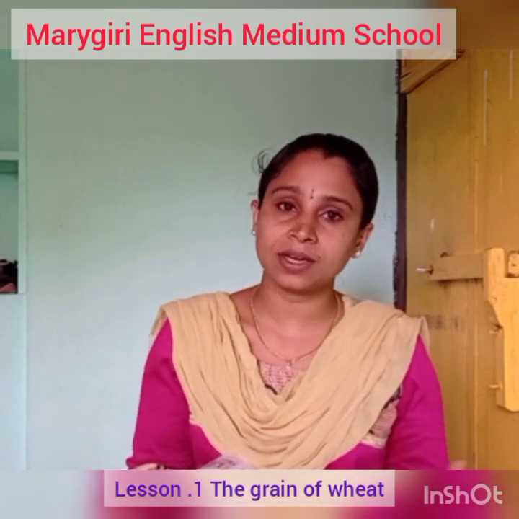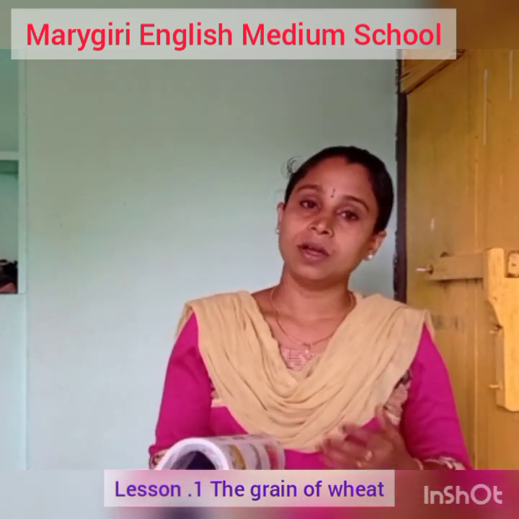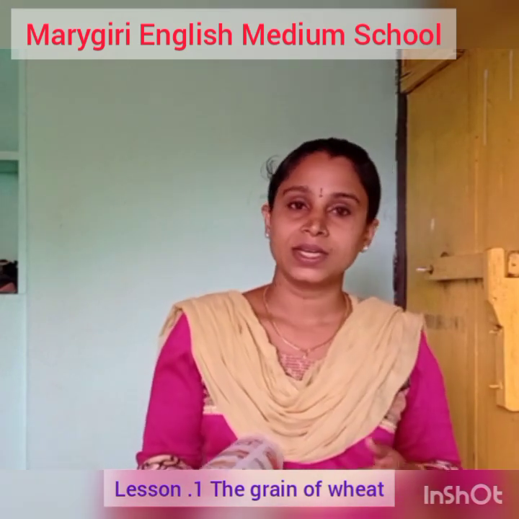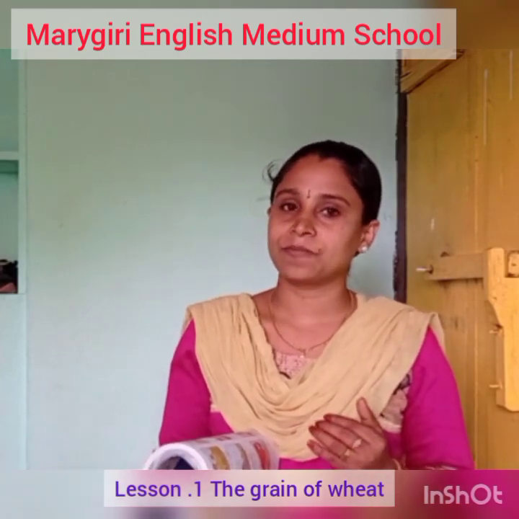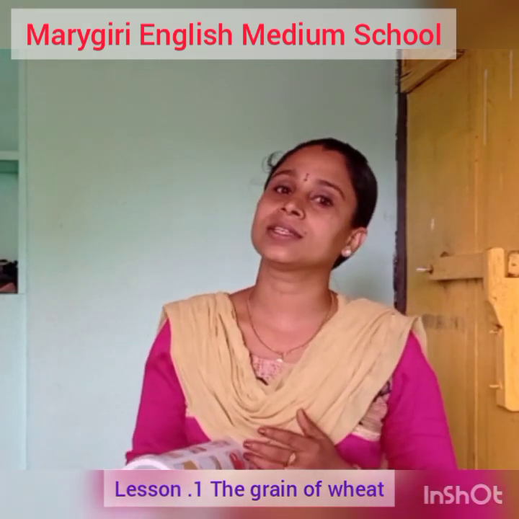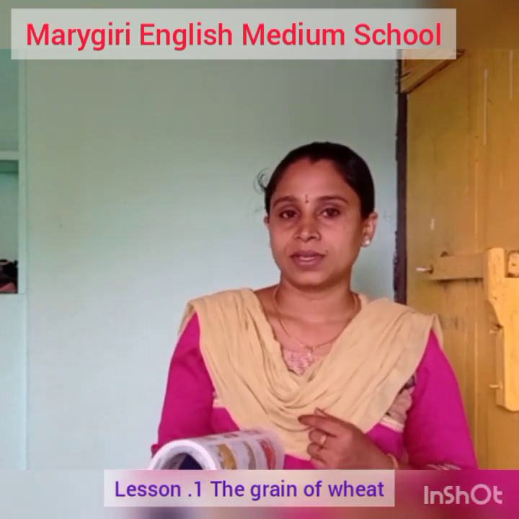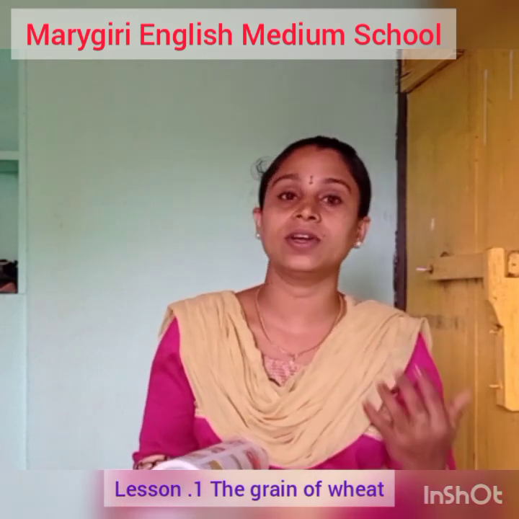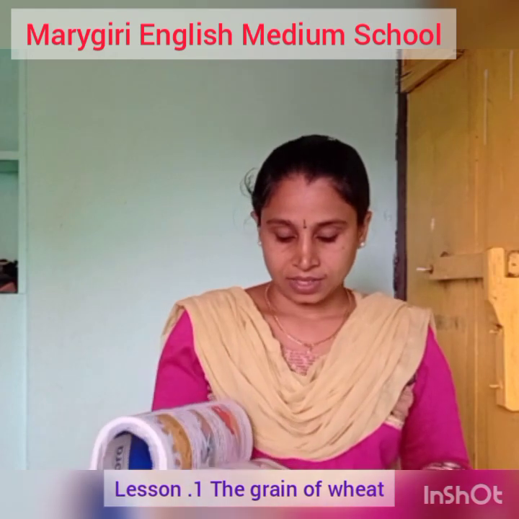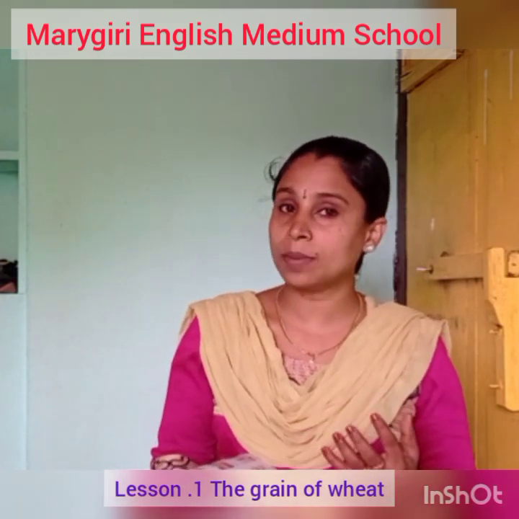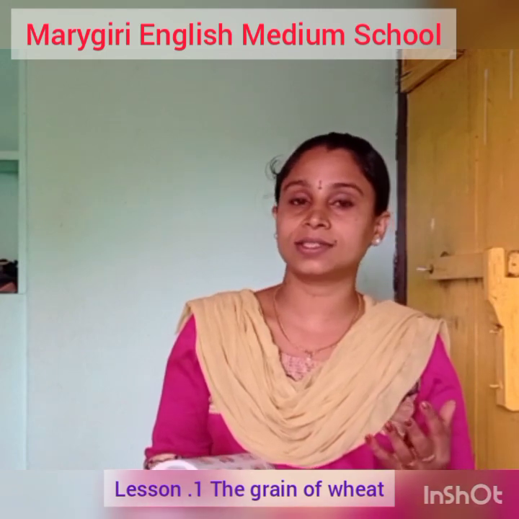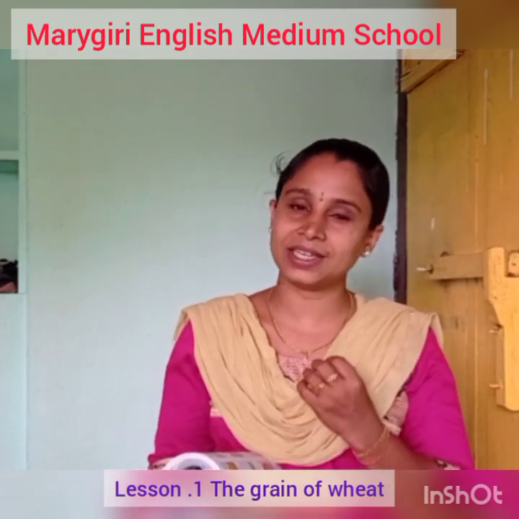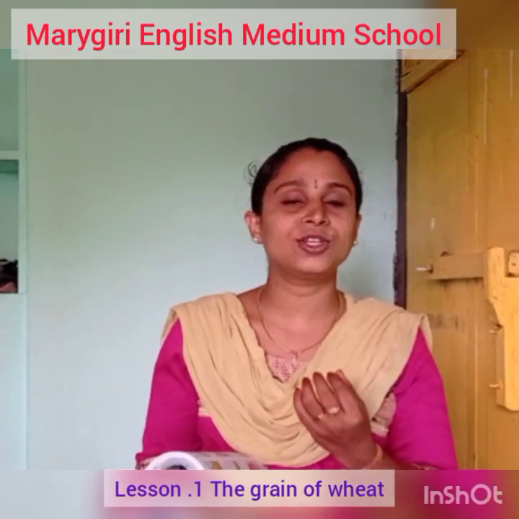Watered. What does it mean? Giving water. We can see in the picture the farmer is giving water to each plant. We know that plants need water, air and sunlight to grow. The farmer watered all of us. Watered in the sense, gave water. The sun warmed us. Who warmed us? Sun warmed us. Us means wheat plants. The sun gave sunlight. It gave warmth and light to the plants.